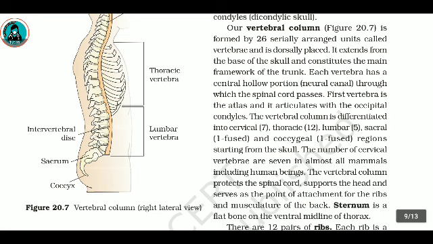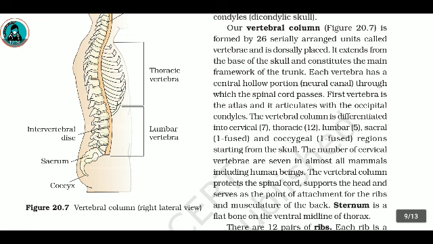The vertebral column is differentiated into cervical, 7 thoracic, 12 lumbar, 5 sacral, 1 fused, and coccygeal, 1 fused regions starting from the skull. The number of cervical vertebrae are 7 in almost all mammals, including human beings. The vertebral column protects the spinal cord and supports the head and serves as the point of attachment for the ribs and musculature of the back.